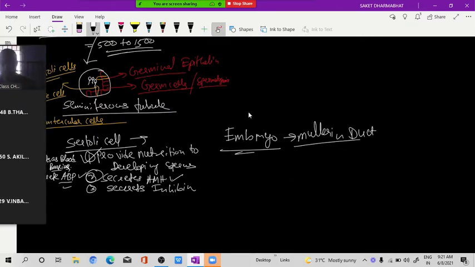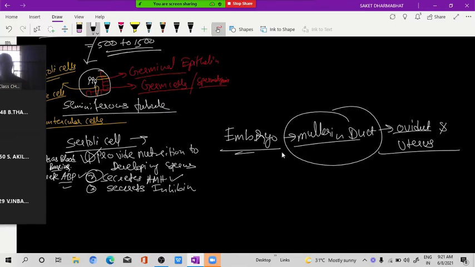Okay. So Mullerian duct is found inside embryo. Now what happens? This Mullerian duct forms oviduct and uterus. This Mullerian duct forms what? Oviduct and uterus. So where it is found? This Mullerian duct is found inside embryo, and it helps in formation of what? Oviduct and uterus. So this Mullerian duct is found in the embryo of both male and female.